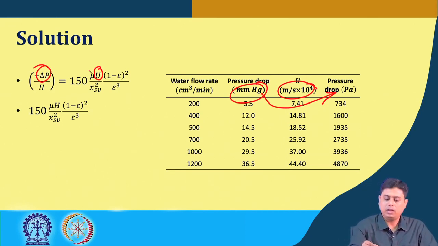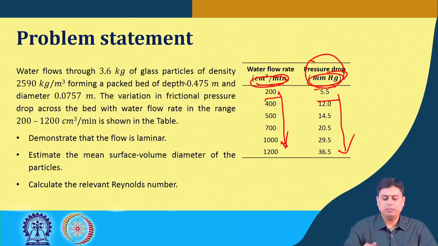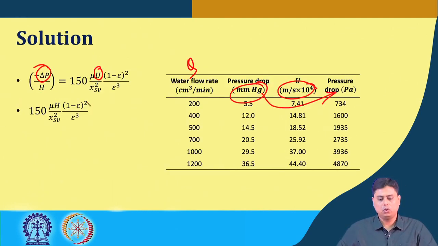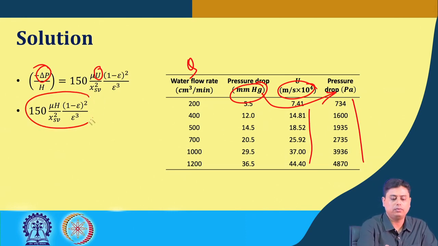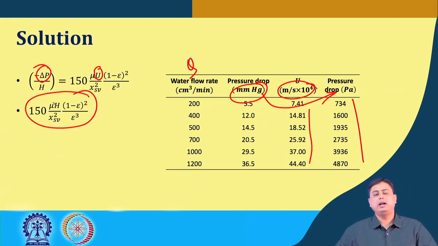From the water flow rate Q, we know the cross sectional area because the diameter is given here, so we can calculate Q by A, which is the superficial velocity, and we know the pressure drop.